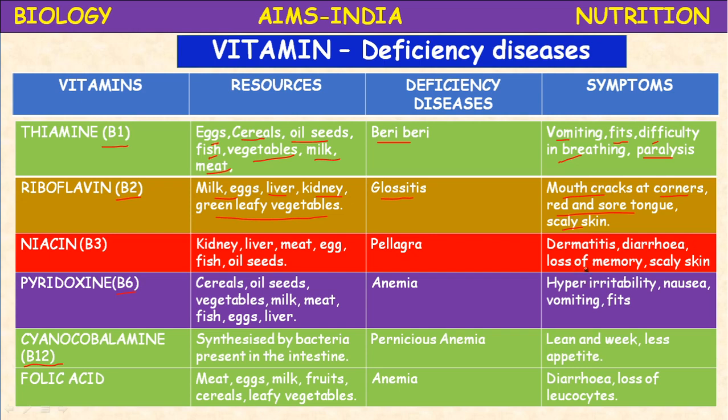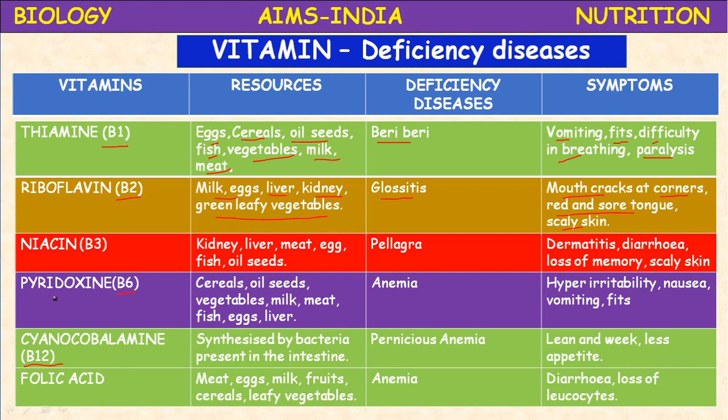Dementia means loss of memory. It is the 3D disease. Dermatitis means skin disease, diarrhea means vomiting and motions, dementia means loss of memory, and the skin becomes scaly. These are the symptoms of pellagra disease.